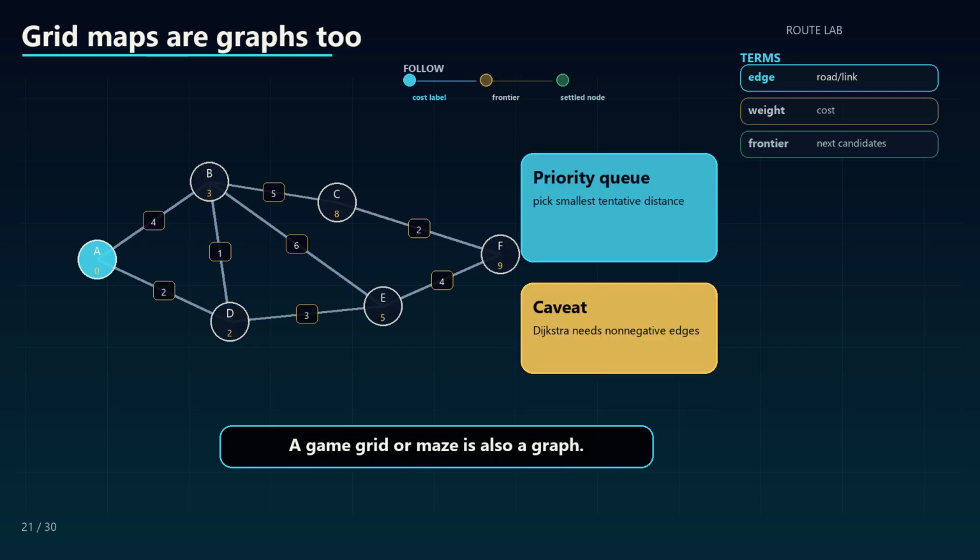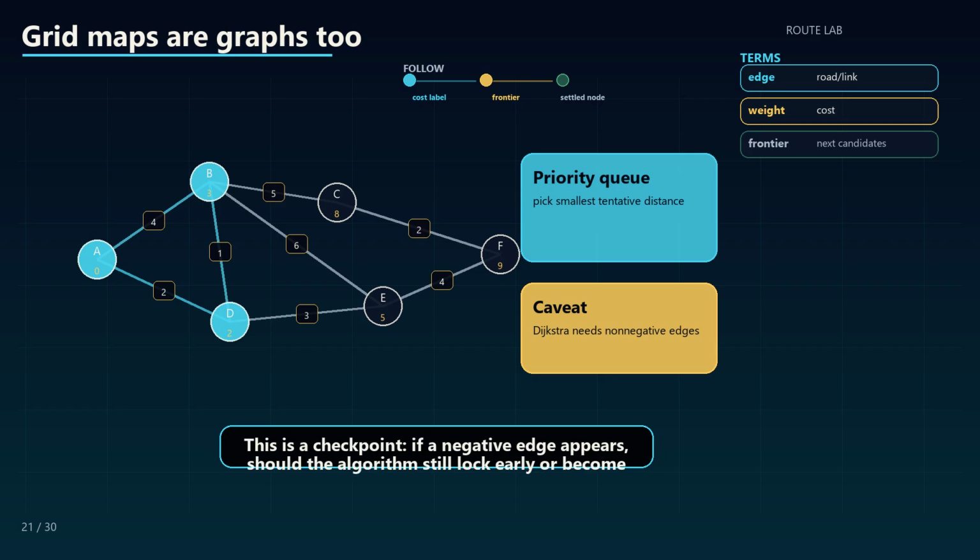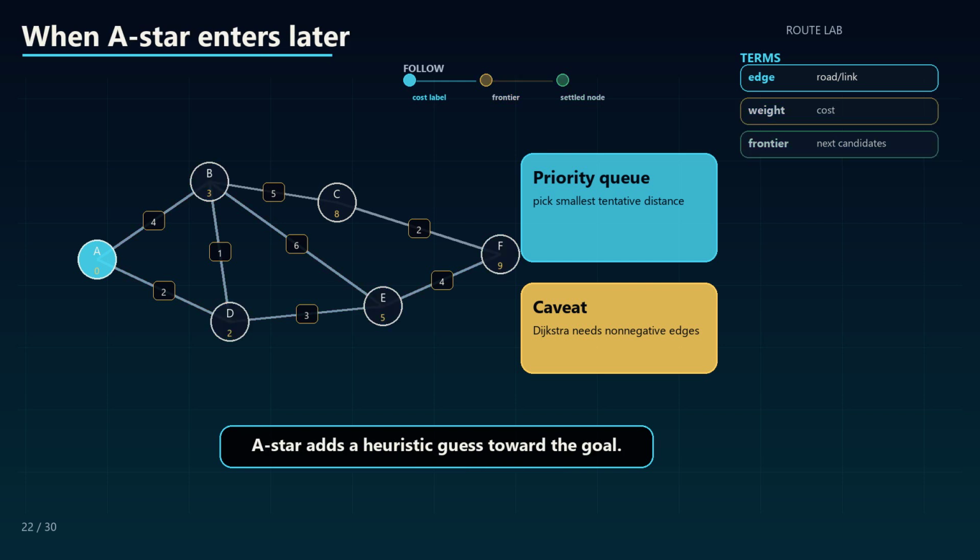A game grid or maze is also a graph. Cells are nodes, legal moves are edges, and movement cost tells us whether BFS or Dijkstra fits. This is a checkpoint. If a negative edge appears, should the algorithm still lock early or become more patient? The useful feeling here is doubt. Has this number earned certainty yet?